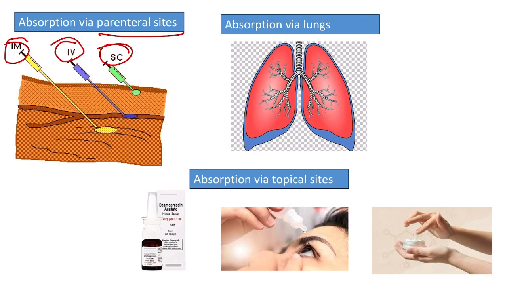Next is absorption following IM and SC, that is intramuscular and subcutaneous injection, which usually occurs by passive diffusion from the injection site to the plasma. Absorption following intramuscular injection is comparatively faster than the subcutaneous injection because of the increased vascularity of the muscles.